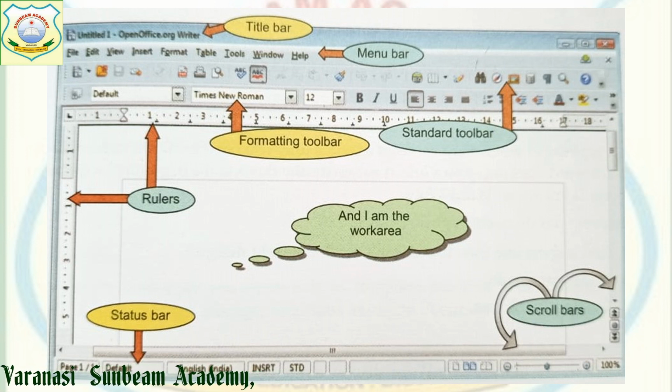Below this, we have the status bar, which gives the status of the document: at which line we are, at which page we are, in which country, whether the insert key is on or off, and so on. Then you can see the scroll bars. There are two scroll bars. Downside you get the horizontal scroll bar, and on the right hand side the vertical scroll bar. The vertical scroll bar is to move up and down in the document, and the horizontal scroll bar is to move left and right.